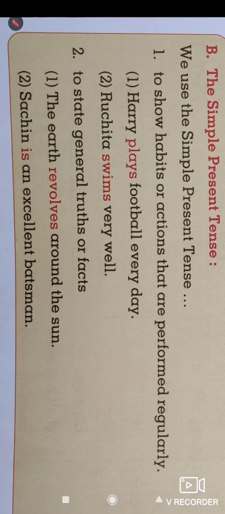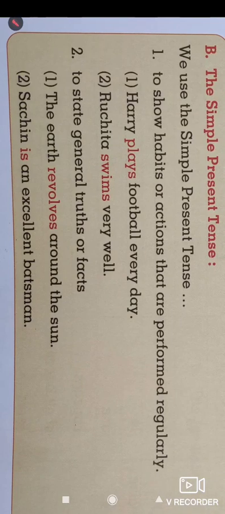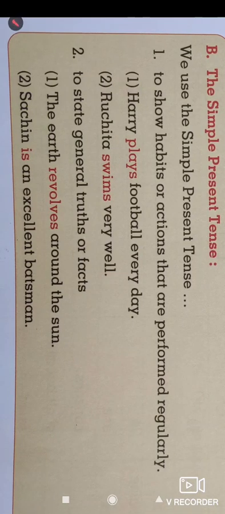Look at the first example. Harry plays football every day. So the playing of football happens every day. It shows the habitual action done by the subject. The subject is Harry. Harry plays football every day. Ruchita swims very well. So it also shows an action which is performed on a regular basis. In the second sentence, the subject is Ruchita.